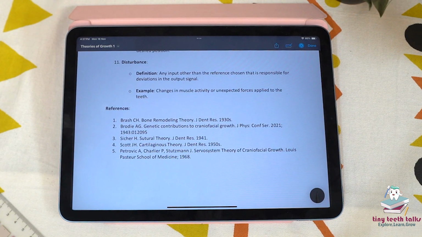A complete example of this feedback system is in orthodontics using continuous arch mechanics for canine retraction, which follows the principle of the servo system theory, and the system continuously adjusts based on the feedback from the position of the teeth to ensure precise movement. These are the references for this video.